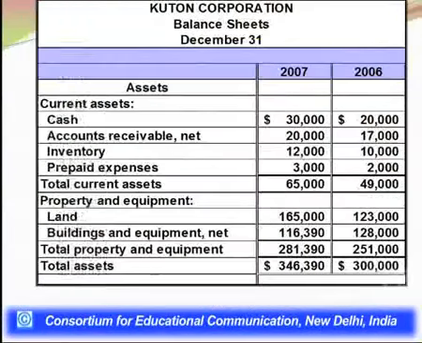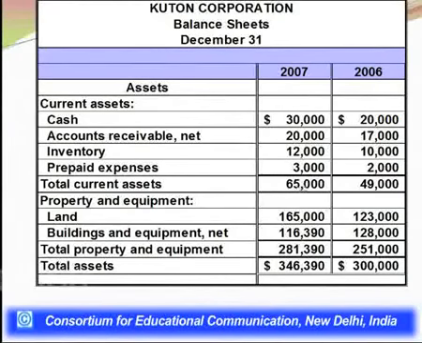So let's have a look at the slide for this company, the data we just discussed in the beginning. You see we have cash 30,000, accounts receivable of 20,000, inventory of 12,000 and prepaid expenses of 3,000. So that is how the total current assets were 65,000, as we discussed earlier for the purpose of current ratio.